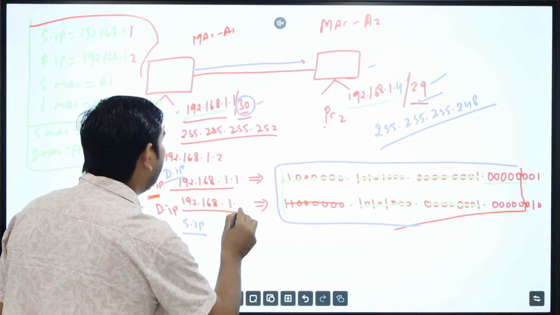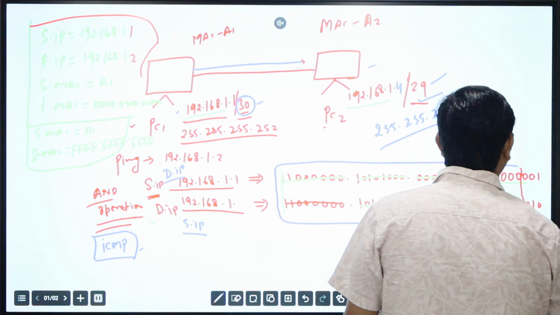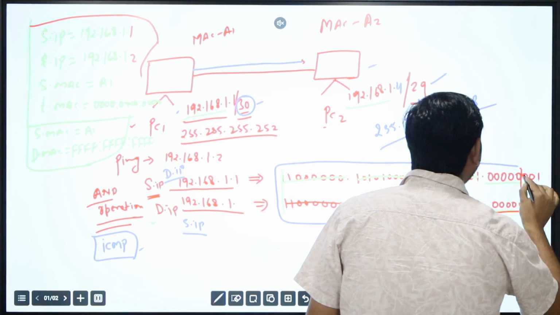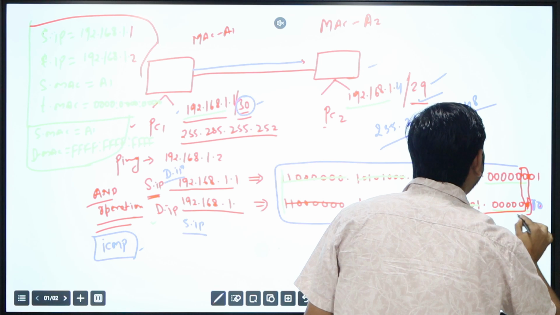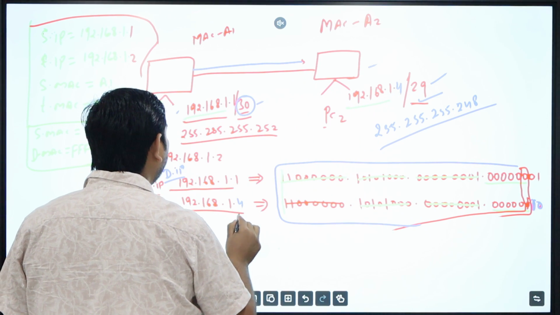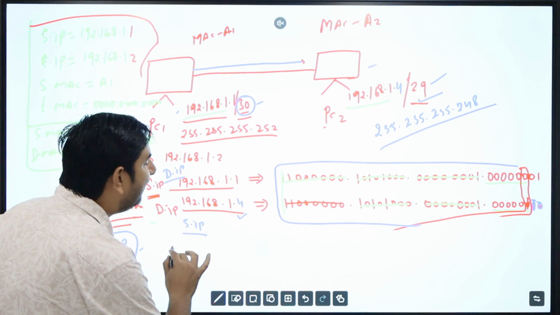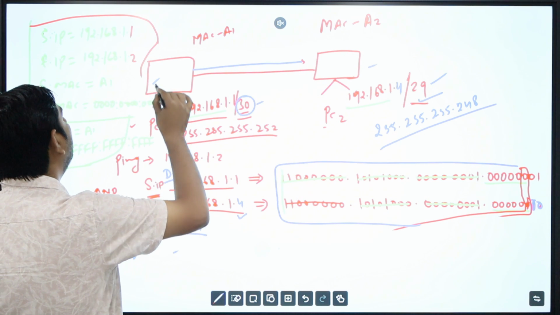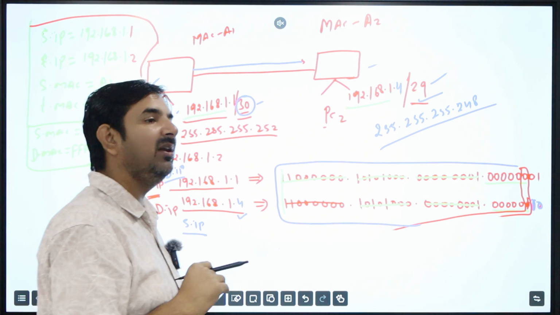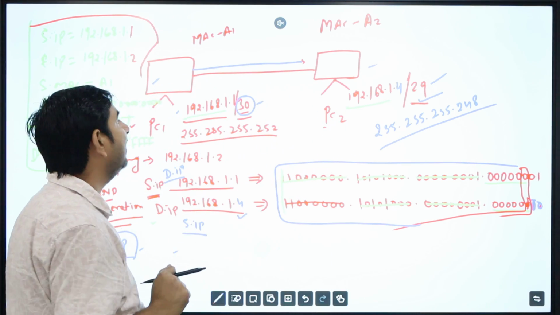The binary of that will end with 100. PC1 is going to match the initial 30 bits, which is not matching. So for PC1, this IP address belongs to a different subnet. If the destination IP belongs to a different subnet, the PC looks for the default gateway. Right now we don't have any router or default gateway, so PC1 and PC2 will not be able to communicate.